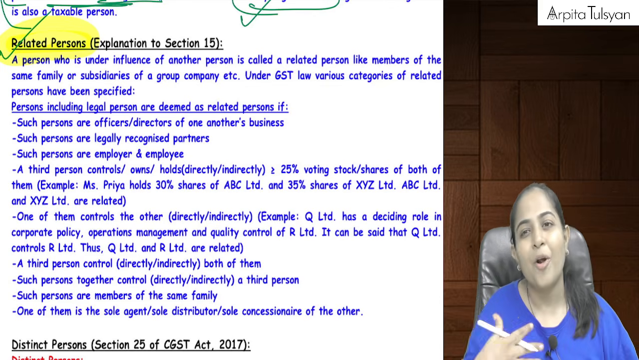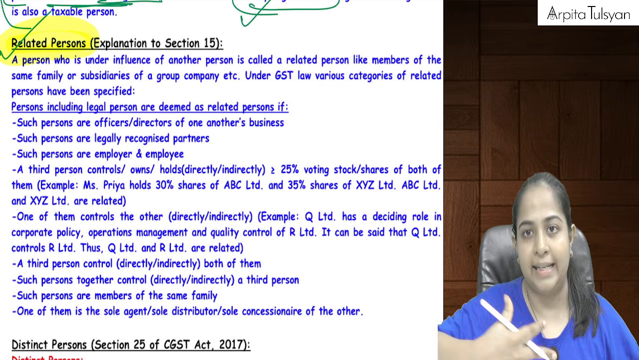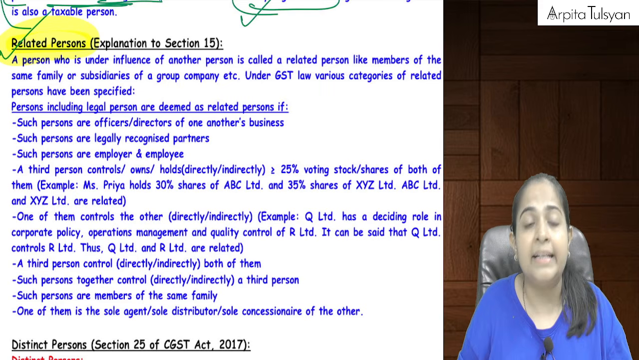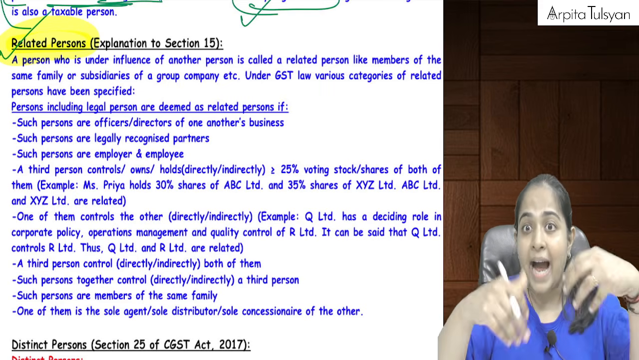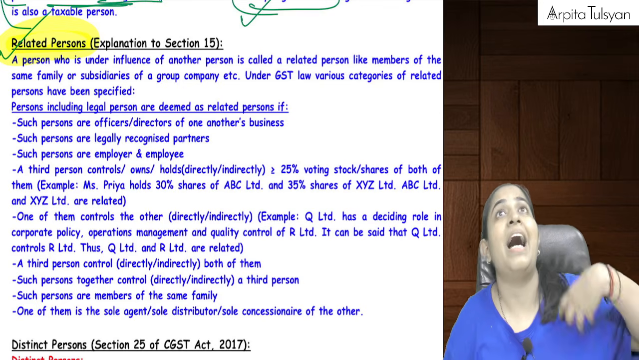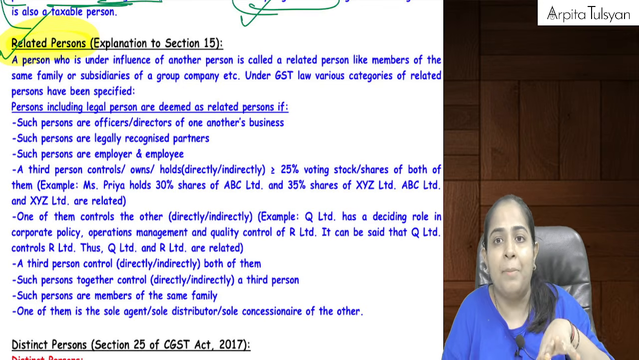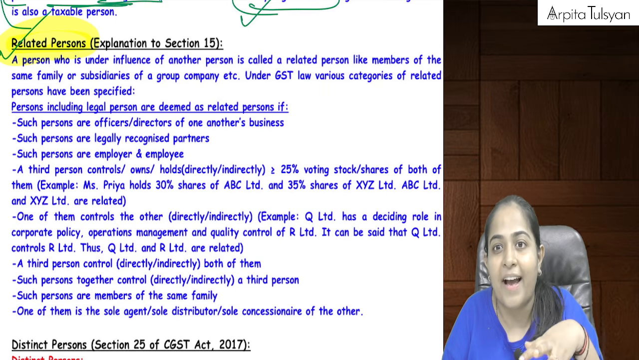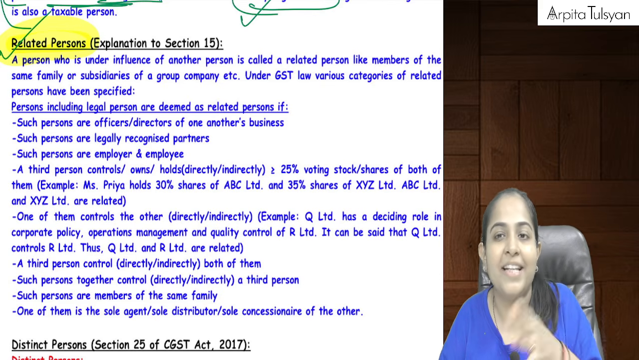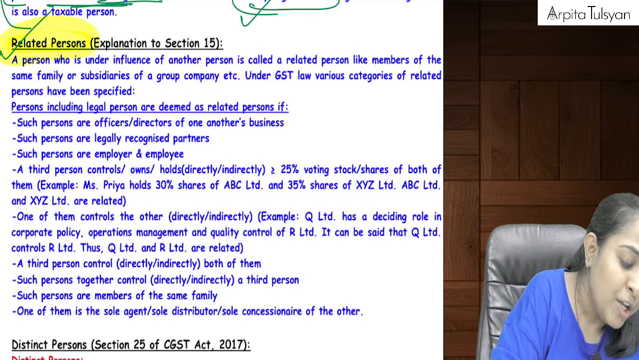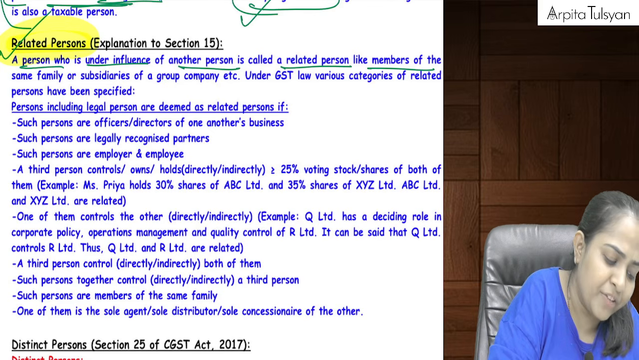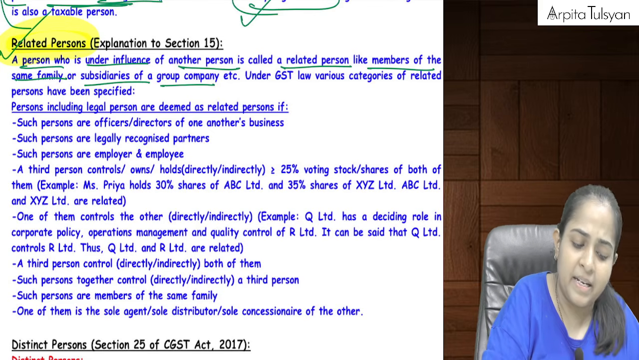So who will be considered as related persons? Related normally means, when will you and I be related? Maybe we are family members, then we will be related, or when either I am under your influence or you are under my influence. Or when I am controlling you or you are controlling me, at that time we can call ourselves related persons, right? So this is the definition that we have understood. Now let's see what is the book definition here. A person who is under the influence of another person is called a related person, like members of the same family or subsidiary companies, etc.